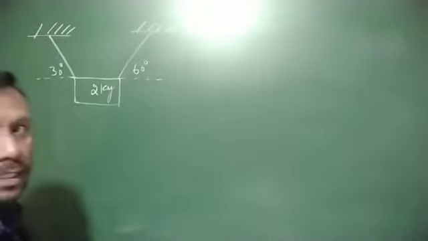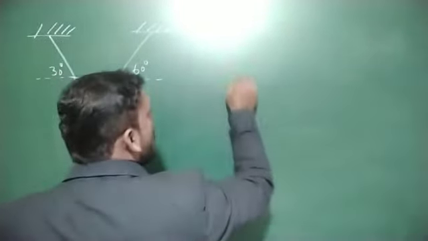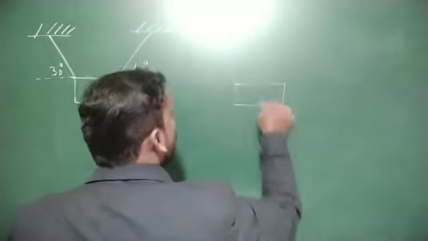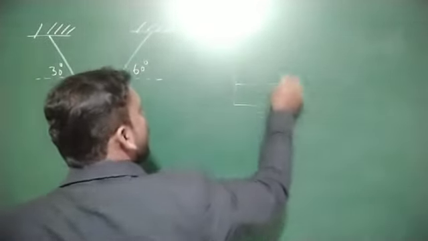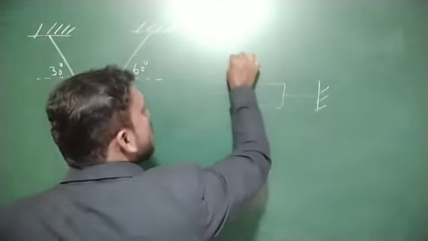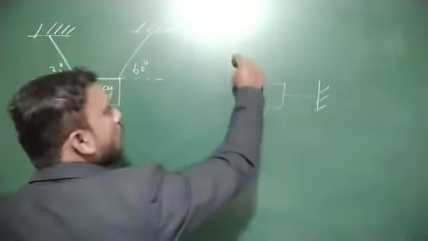In the previous problem, this angle was 37 degree.